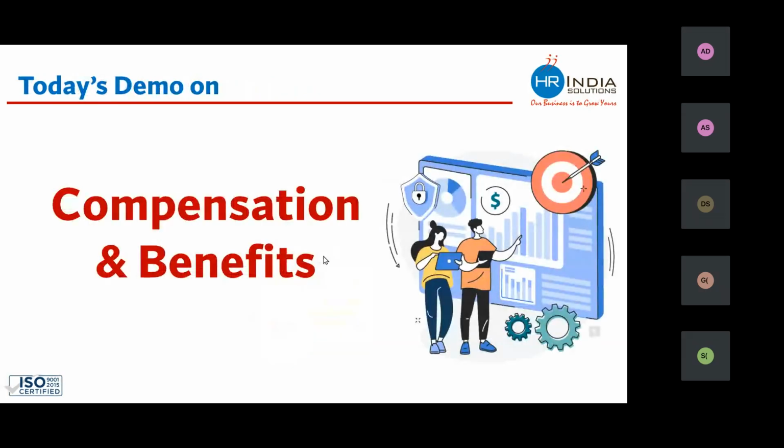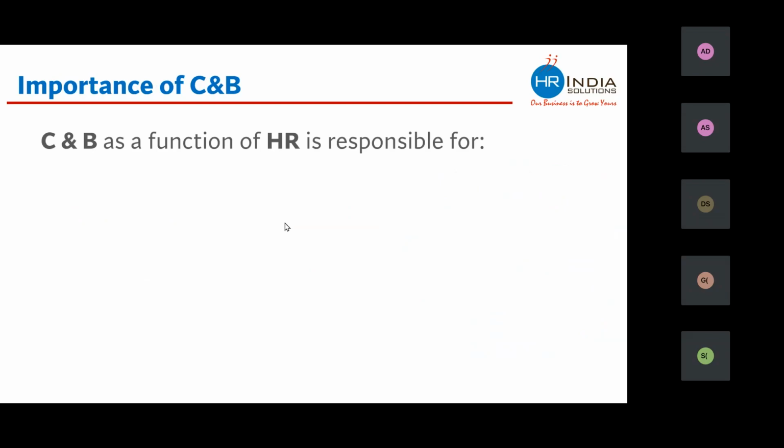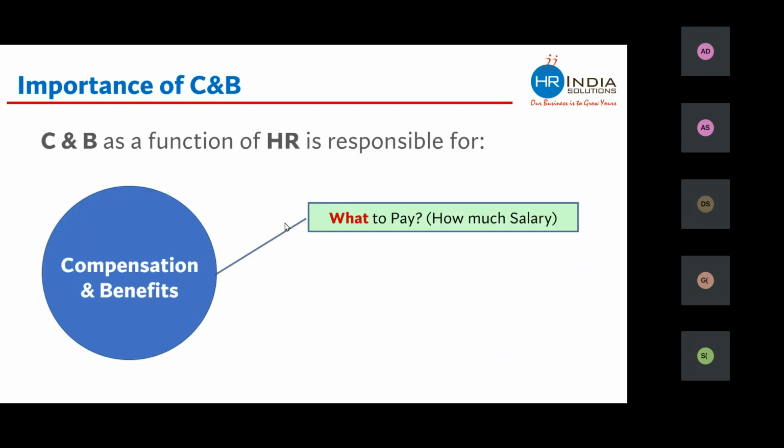In today's demo session, we will be understanding compensation and benefit, which is one of the most important functions of HR. Why is compensation and benefit an important function of HR? Because compensation and benefit, as a function of HR, is responsible for deciding what to pay. Whenever any company goes for hiring for any position, this function of HR decides how much salary should be paid to that person or that position.